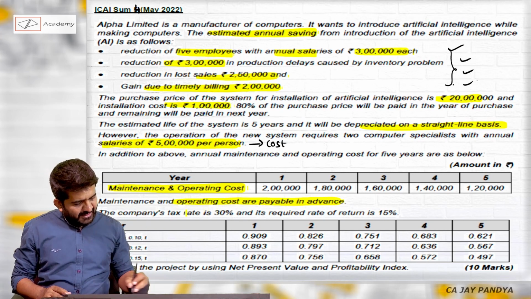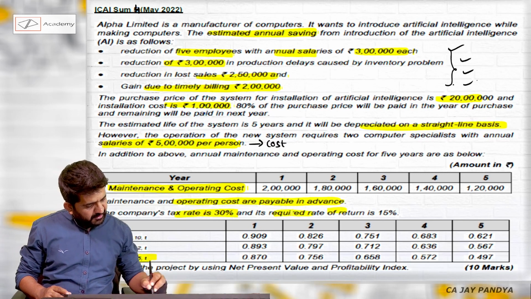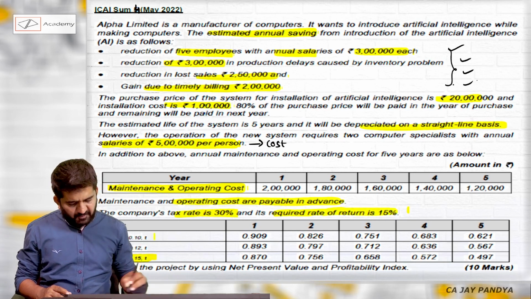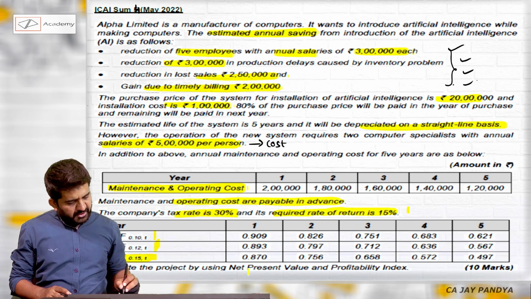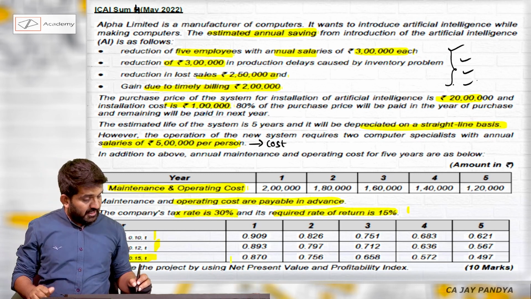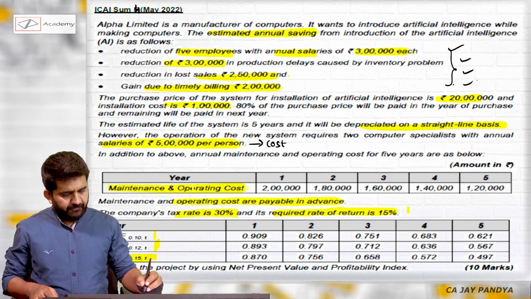The company's tax rate is 30%. Present value interest factor at the rate of 15% is only relevant because required rate of return is 15%. 10 and 12% are just given for your confusion. Evaluate the project by using NPV and PI. So we need to do it by both the methods, NPV as well as PI. Alright.